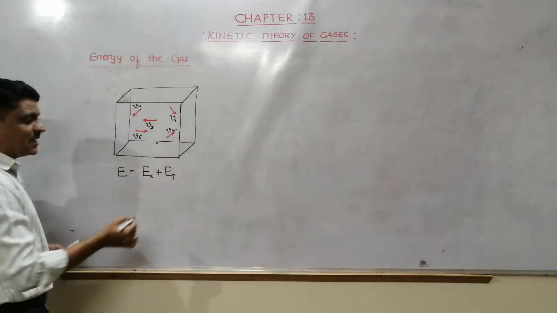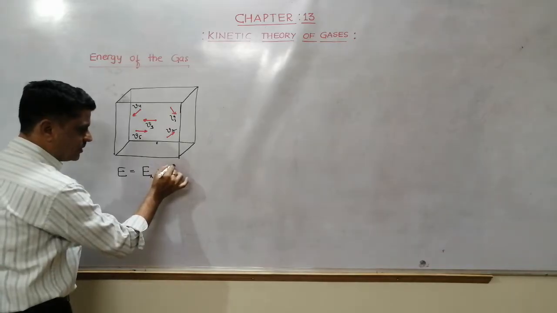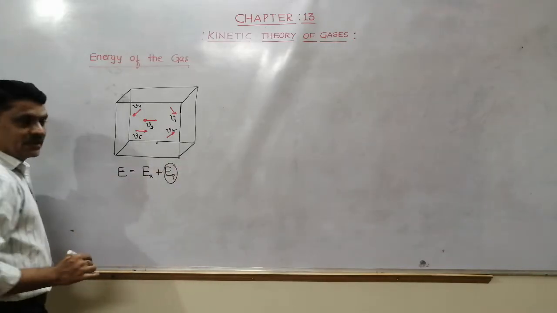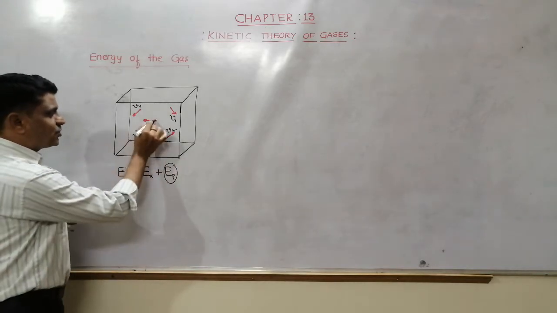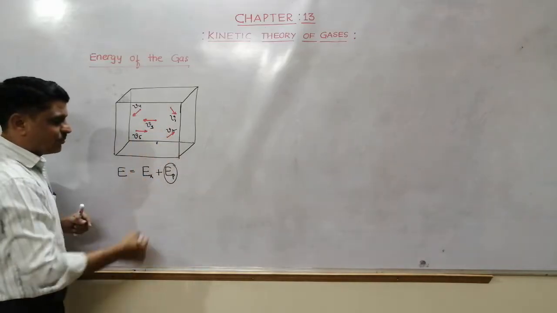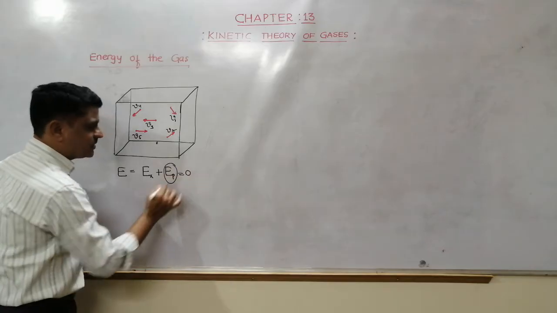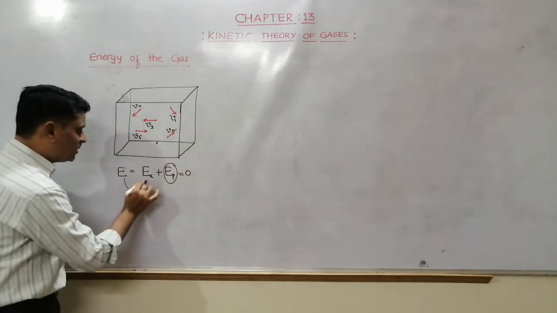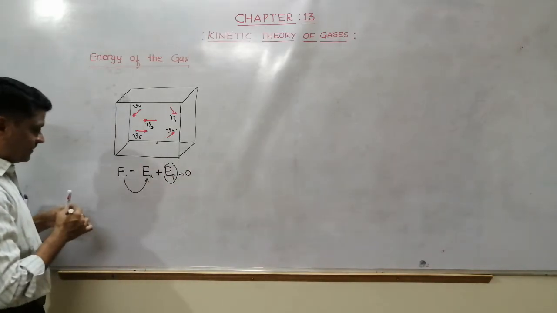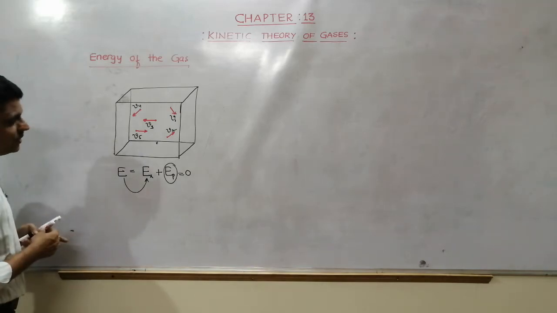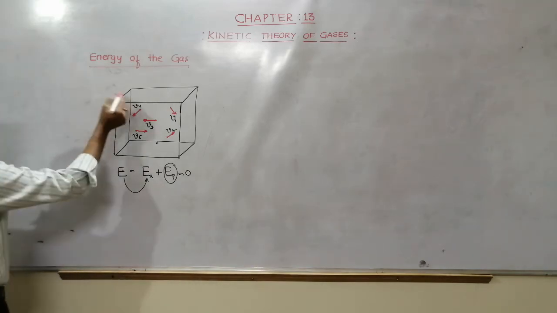As I told in the last video, since there is no interaction between the atoms or molecules, potential energy is zero. Hence the total energy of the gas is equal to the kinetic energy of the gas.